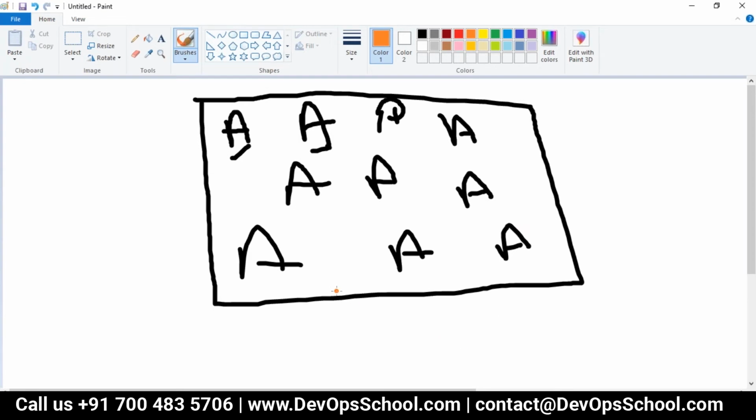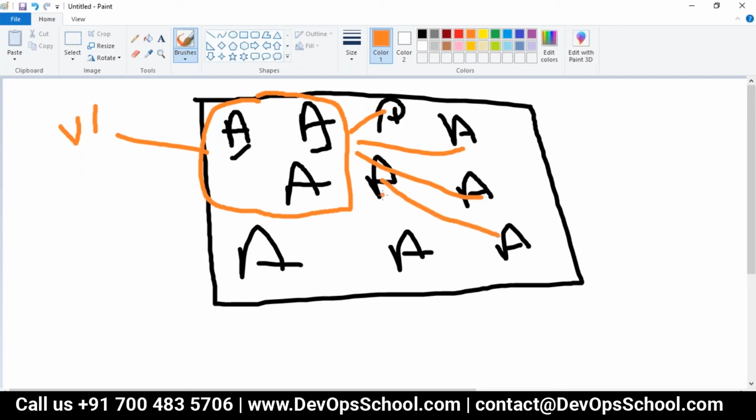Initially, what happened? Only a few APIs got developed, so they labeled them as V1. Later on, so many APIs started popping up from the community. Every month one or two get added, because the growth of features in Kubernetes is so high and the community is writing lots of resources.